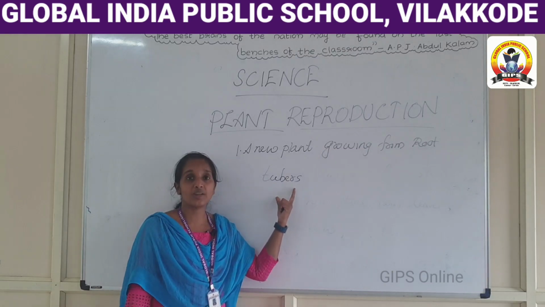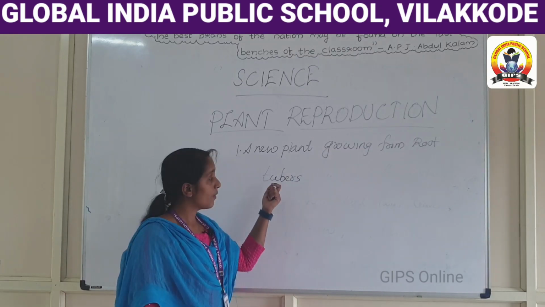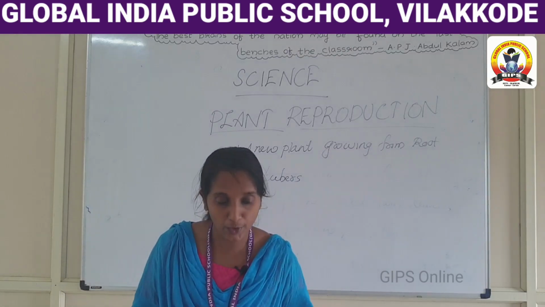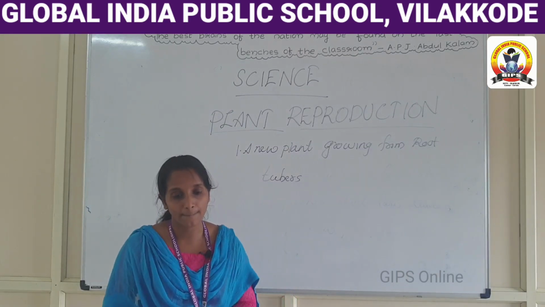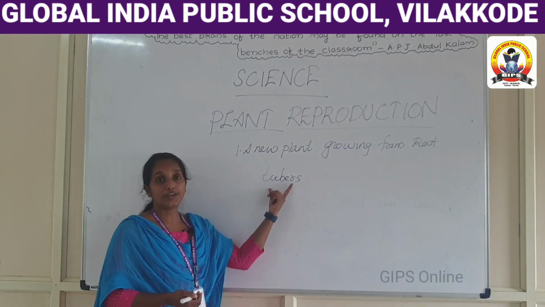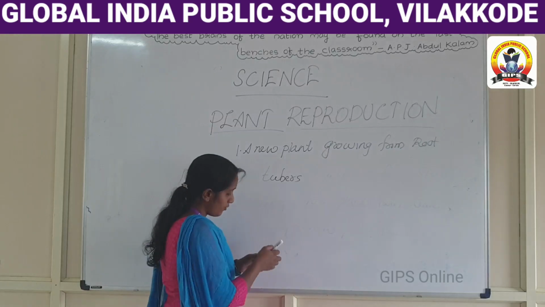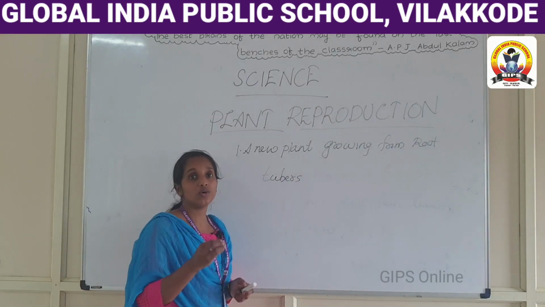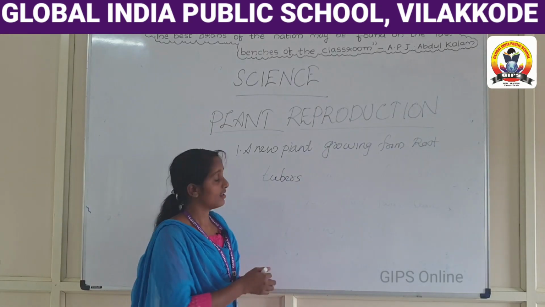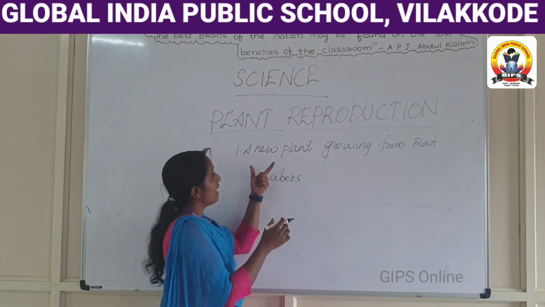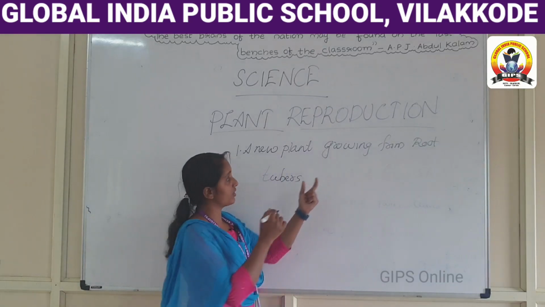Some plant species reproduce by producing tubers, and new plants can grow out of the tubers, for example sweet potato, dahlia, carrot. These are examples of a new plant growing from root.